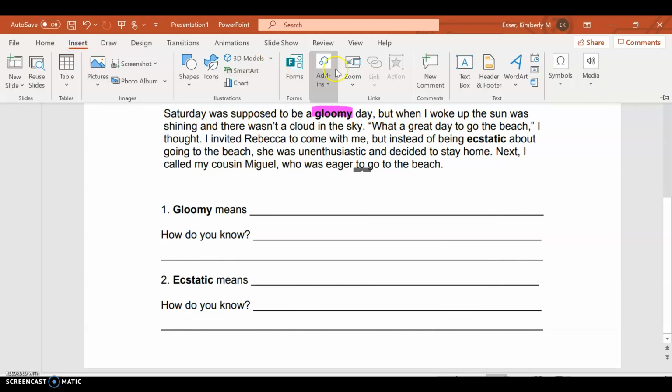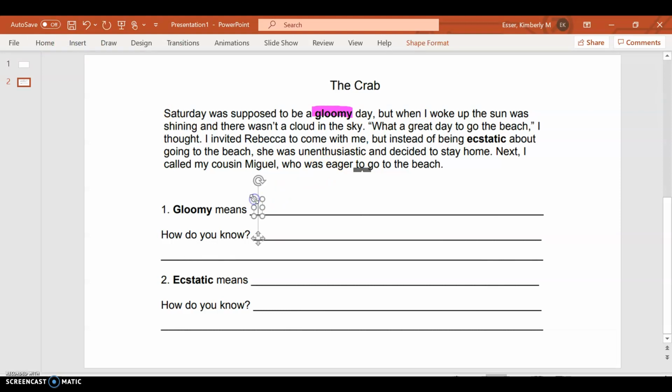So I think that the word gloomy means like rainy, not sunny, cold, windy. Okay, so definitely a day that you wouldn't want to go to the beach. And I know that's what it means because it says it was supposed to be gloomy, but when I woke up, it was sunny. So I know that gloomy means the opposite of sunny. So I'm going to go ahead and put that here.